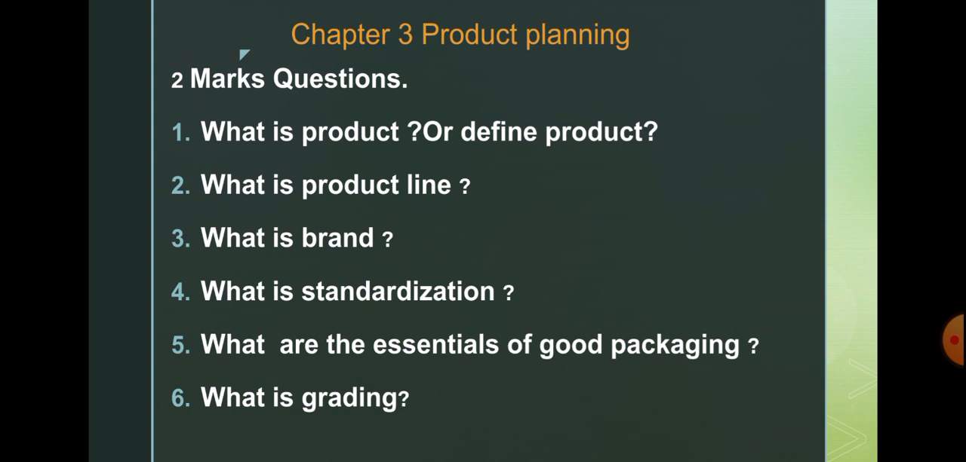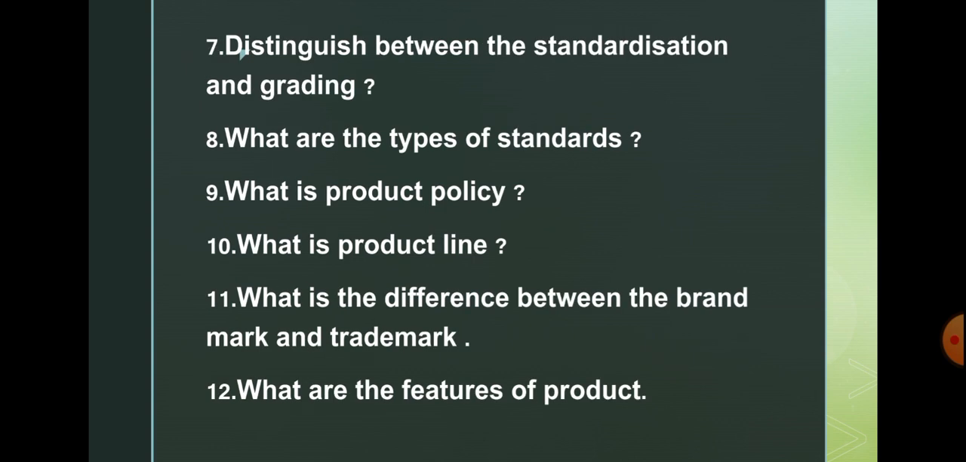The product planning has 2 mark questions. What is product, or define the product? What is product line? What is brand? The examples of the brand. And what is standardization? What are the essentials of good packaging? Most times repeated question. And what is grading? Distinguish between standardization and grading. What are the types of standards?